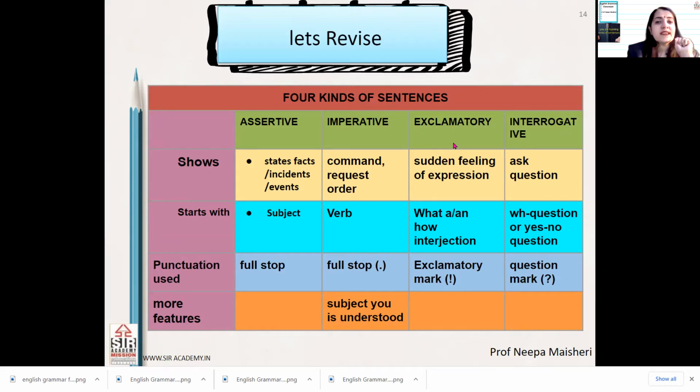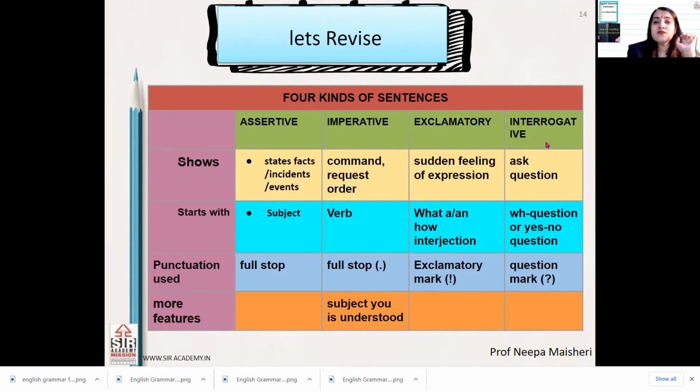And the third is exclamatory sentence. It is sudden feeling of expressions. It generally starts with what, or an, or how. And the punctuation used at the end of the sentence is exclamatory mark. And then we can also say that the feeling is related to, it can be feeling of joy, it can be feeling of anger, it can be feeling of sadness or excitement.